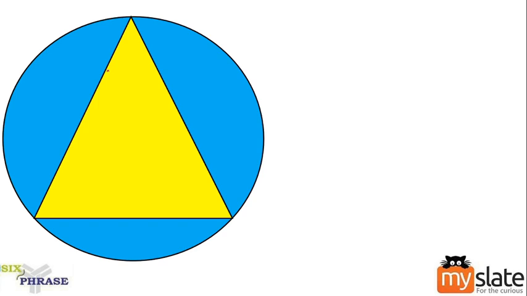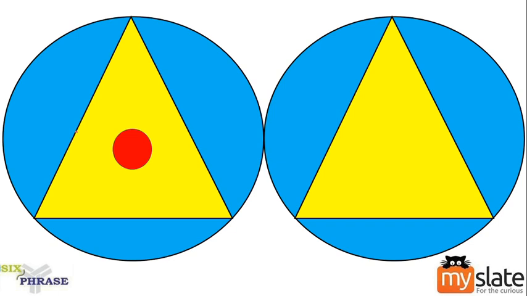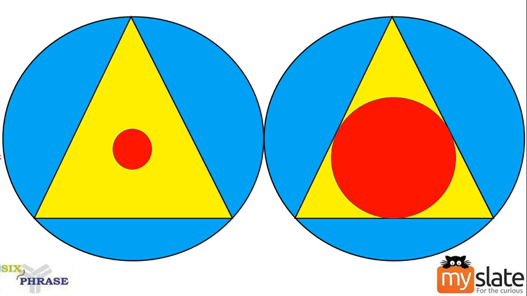Okay. So we have the triangle. Within this triangle, we are going to place a strange circle. Alright. So what will this circle do? We know that a strange circle will expand so that it can touch all the sides of a triangle. Right. So the normal circle and triangle will be the same, but the strange circle will expand. Can you see that? The strange circle has expanded so that it touches all three sides of the triangle.